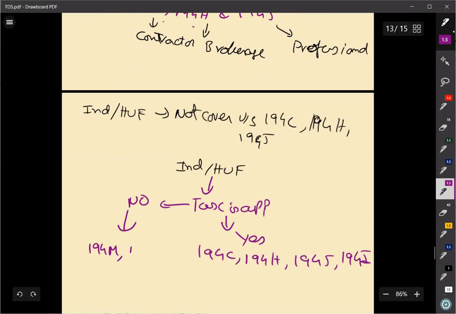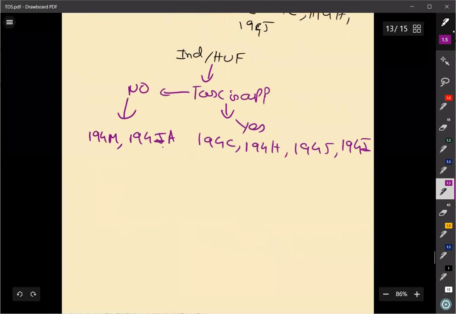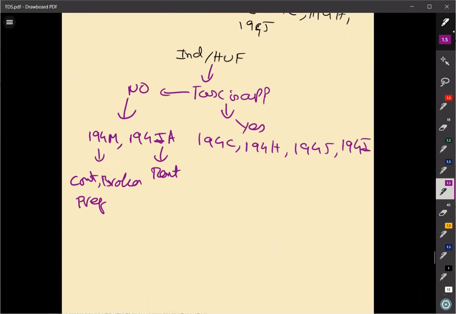Either you will be coming under 194M or 194IA. 194IA applies in the case of rent; in the case of contractor, in the case of brokerage, in the case of professional or technical fees, it is going to be 194M. That's it. That is the complete outline of section 194M. It's a new section, a new amendment, which is applicable with effect from 1st April 2019.